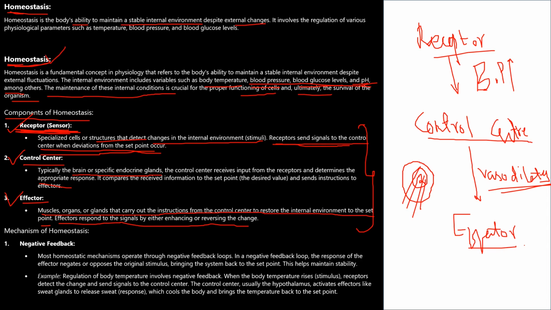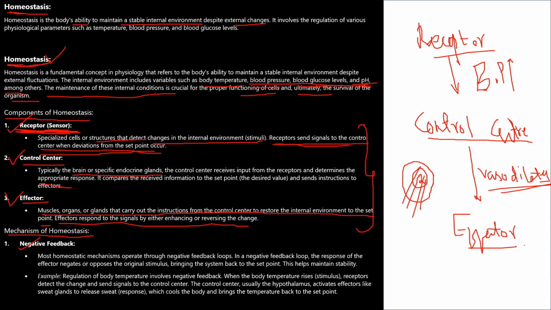Now, how does the mechanism of homeostasis work? There are mainly only two things, dear students: the negative feedback mechanism and the positive feedback mechanism.